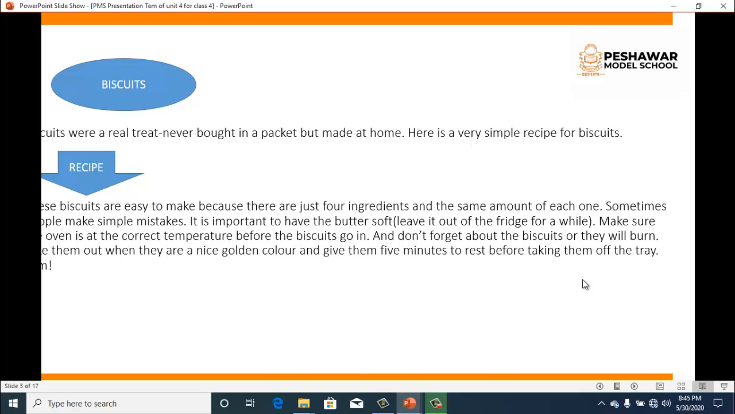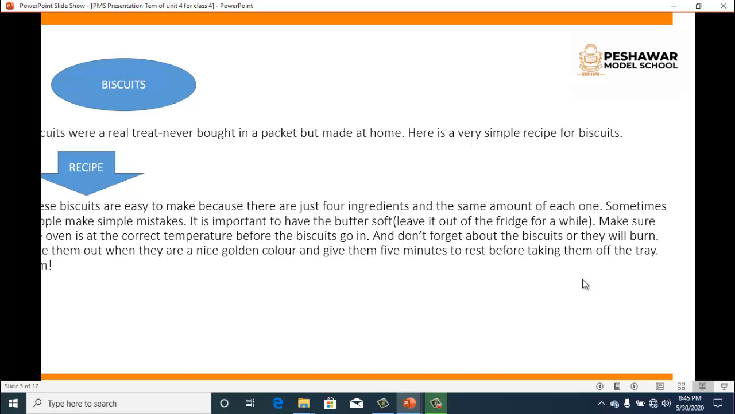Here is a very simple recipe for biscuits. These biscuits are easy to make because there are just 4 ingredients and the same amount of each one. Sometimes people make simple mistakes. It is important to have the butter soft. Leave it out of the fridge for a while. Then make sure the oven is at the correct temperature before the biscuits go in.